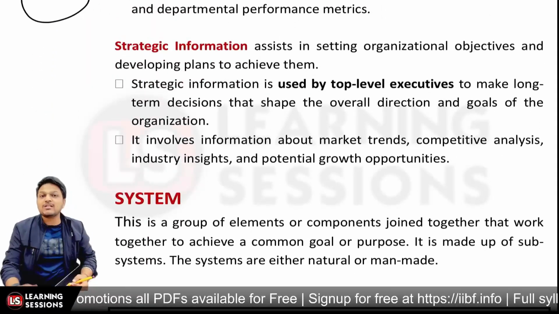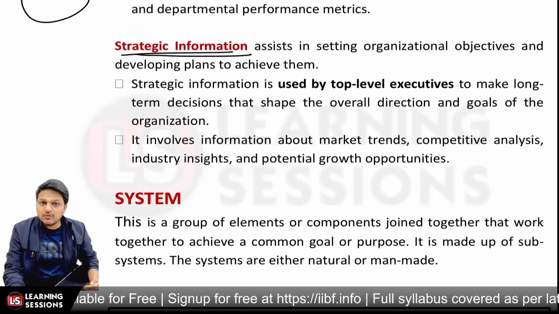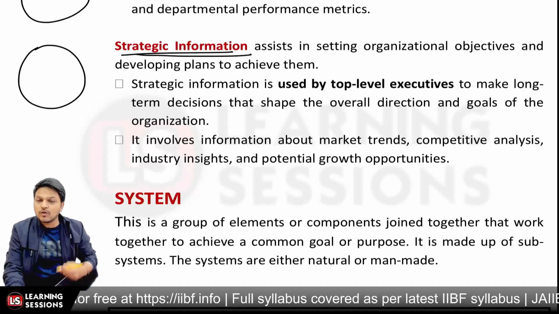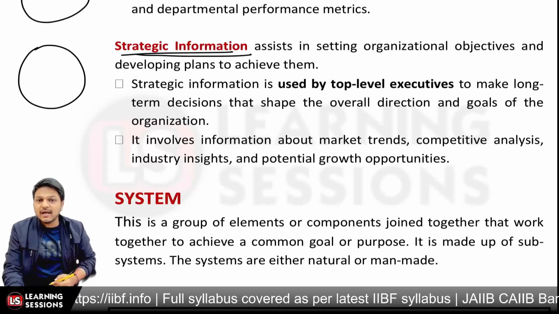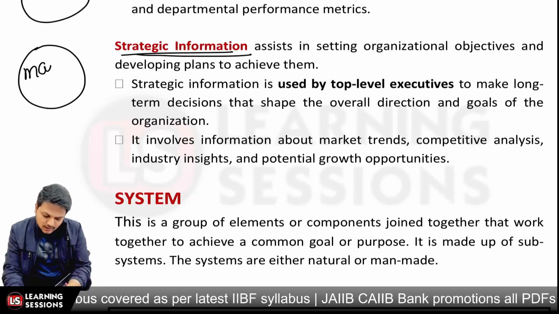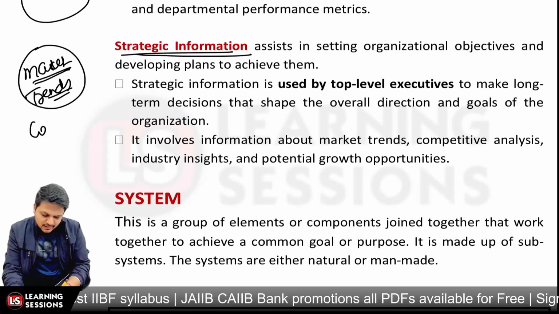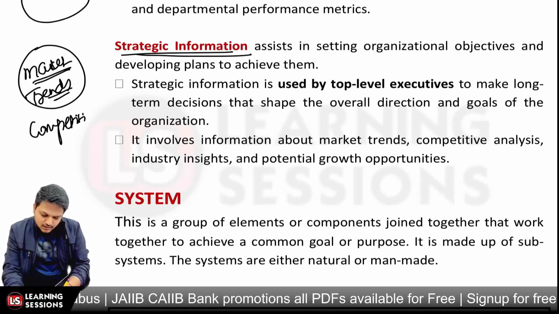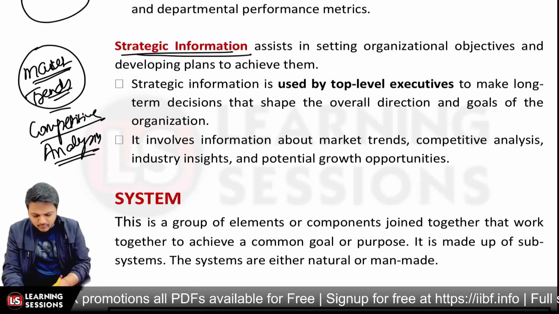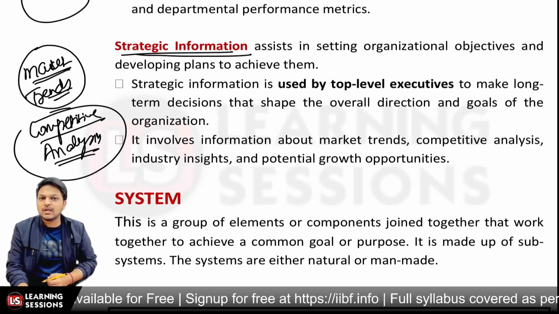And further, it's related to strategic information. Strategic information is used by the top level management, the top level executives, so that the organization objectives can be looked into and the overall vision related to the organization can be developed. And it contains information related to the market trends, or the market information over there. Competitive analysis information is covered, and all other important information related to industry insights or something like that. All that information is covered. That's strategic information, right?